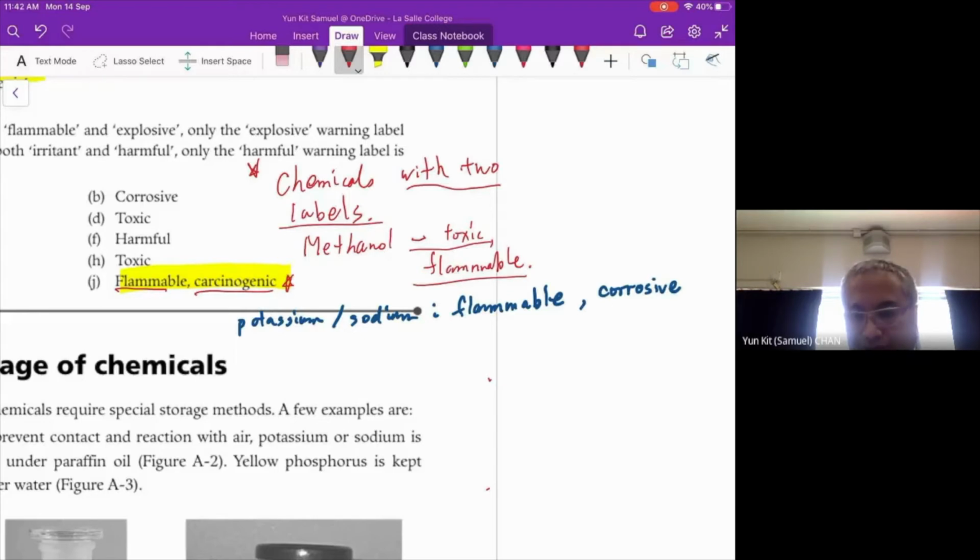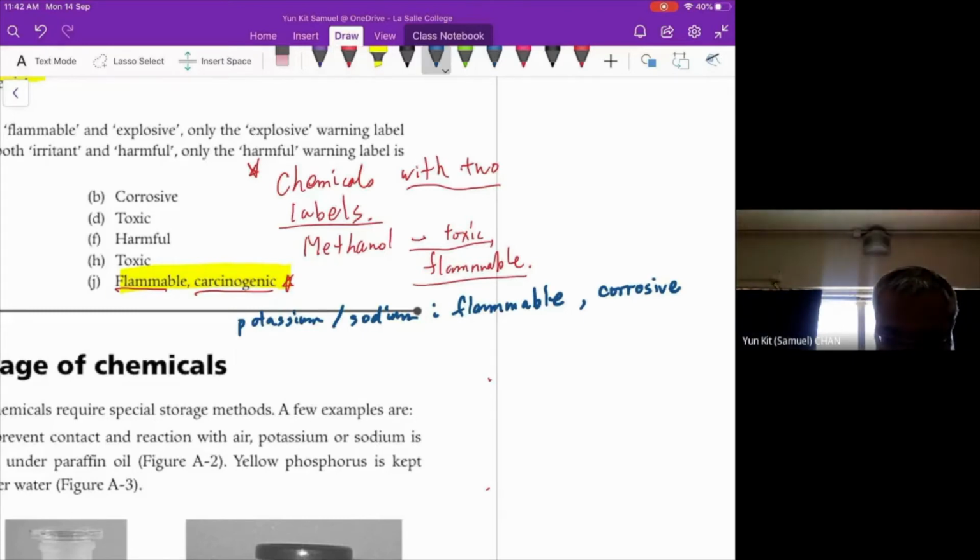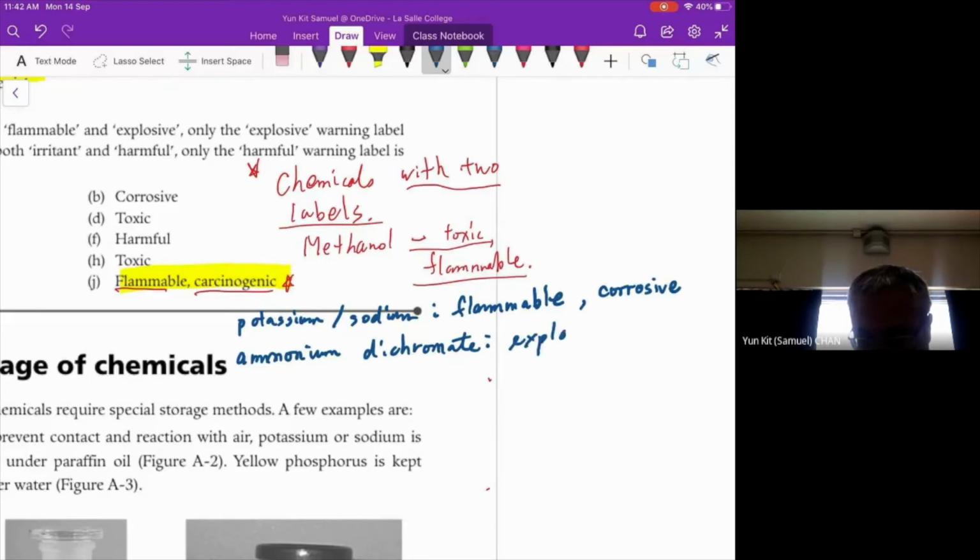Ammonium dichromate. Okay. What hazard warning labels will you put? Explosive, but not only explosive.